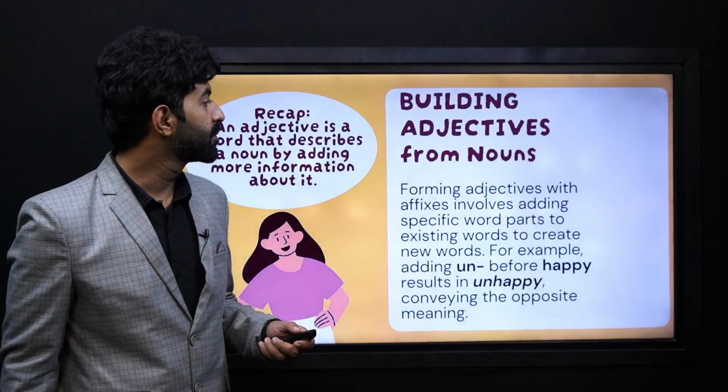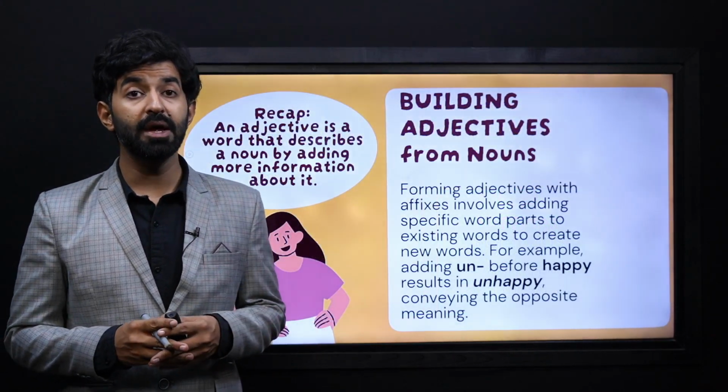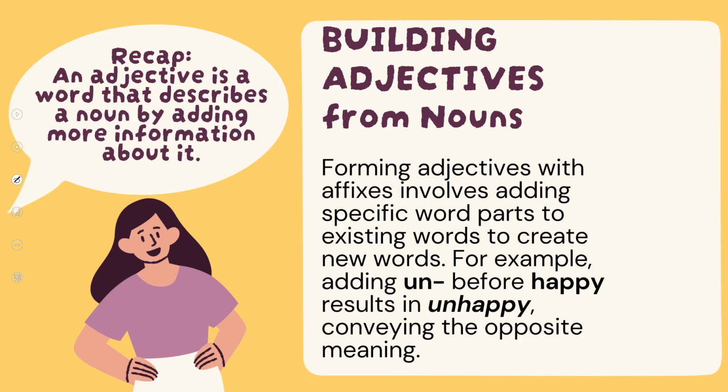Now let's see how we can build or form adjectives from nouns. Let's do a quick recap. An adjective is a word that describes a noun by adding more information about it. We already know this. Now let's see how we can build adjectives from nouns.